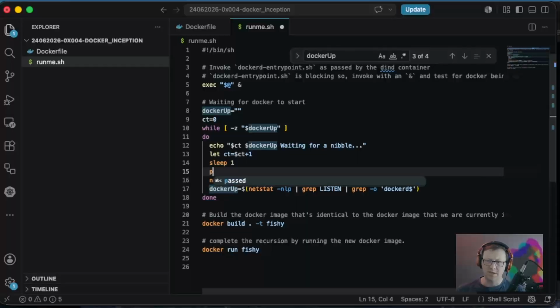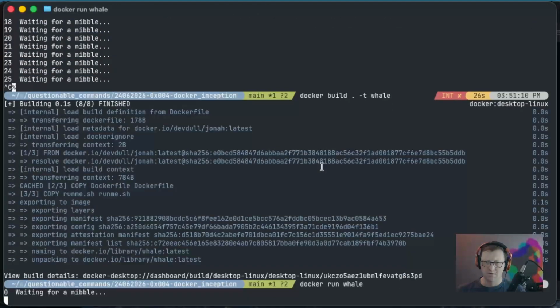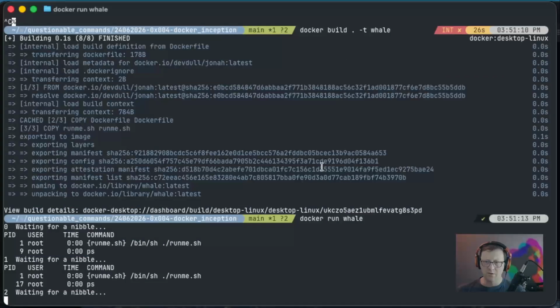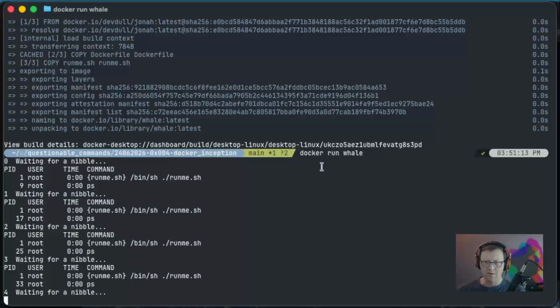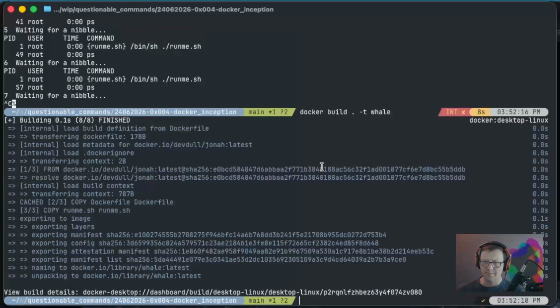Let's go ahead and put a ps here as well. Okay, yeah, so ps is showing it. So that means nothing is ever listening. So maybe I really am just not giving it enough time to start up. Tired of seeing the output of ps, so let's comment that out. Here we go.